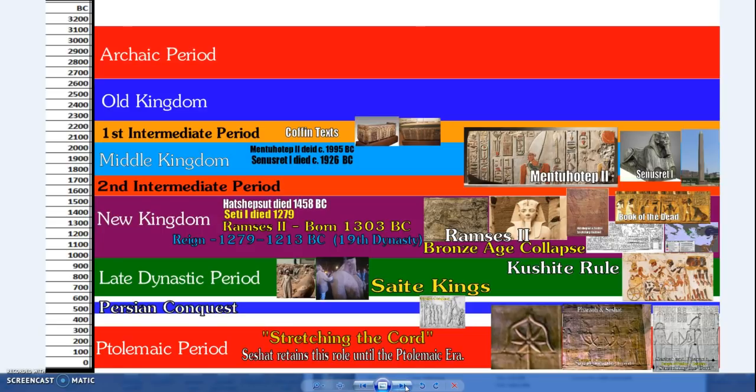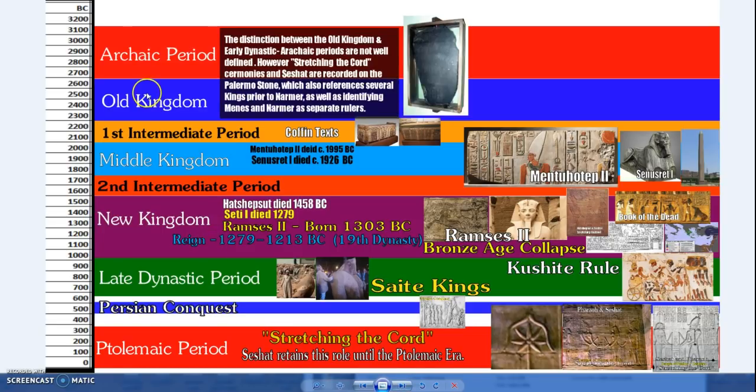Okay, so first intermediate period, coffin text. Then we have the Old Kingdoms, this is sometimes called the Archaic period as well. But the Old Kingdom and early dynastic, or the Archaic period, these are not very well defined. So even amongst the Egyptologists, there's still a bit of a dispute exactly what this means. These are vague terms, and the history isn't quite as clear on the records on a lot of these things.